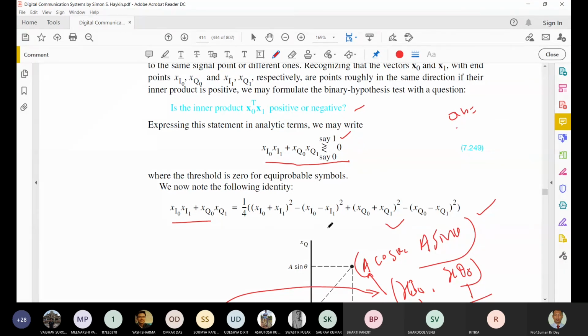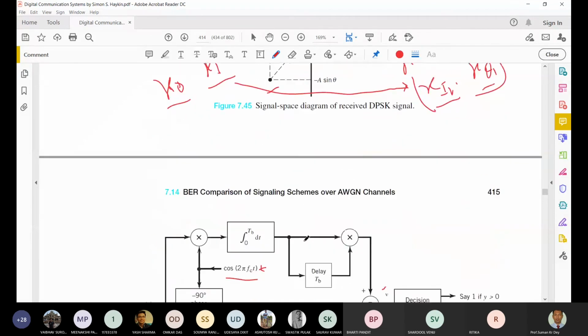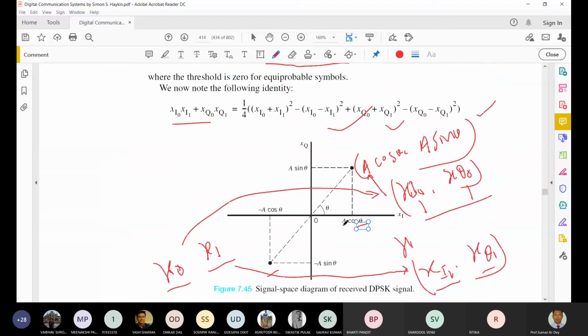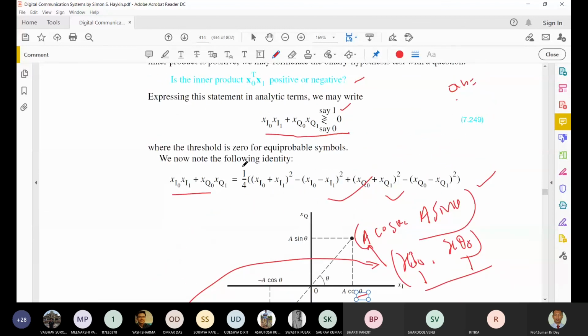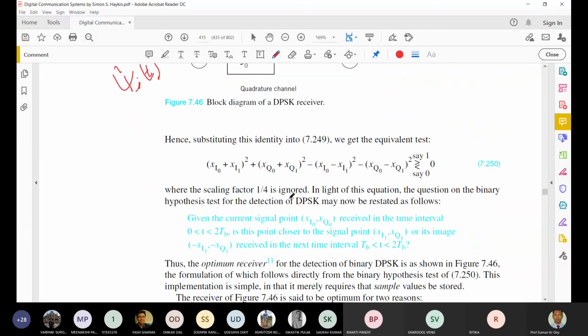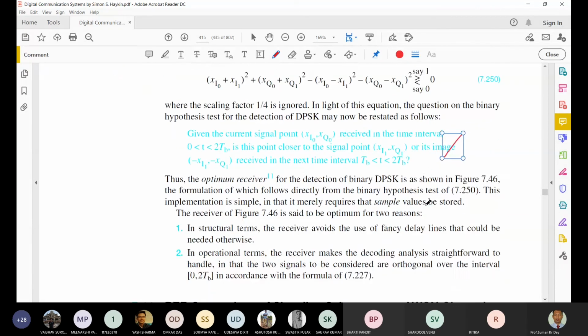In that way we represent that. Okay, so now if we replace those terms in this equation, and we neglect the scaling factor 1/4, then we can write this term and make that statement.